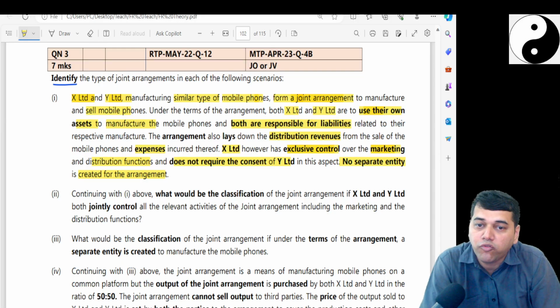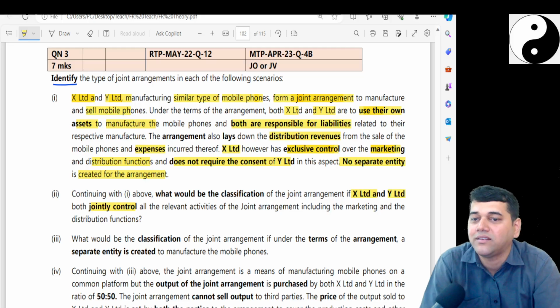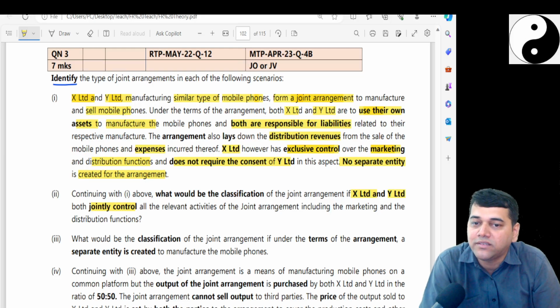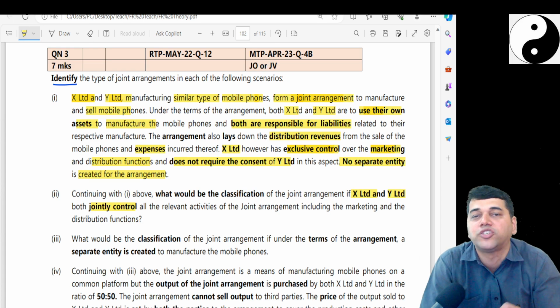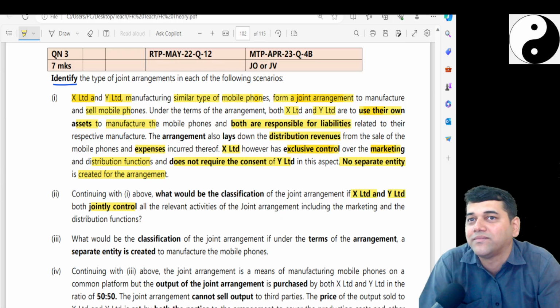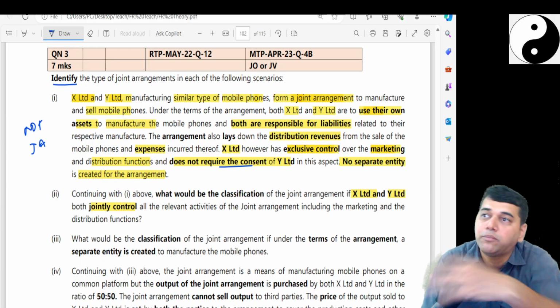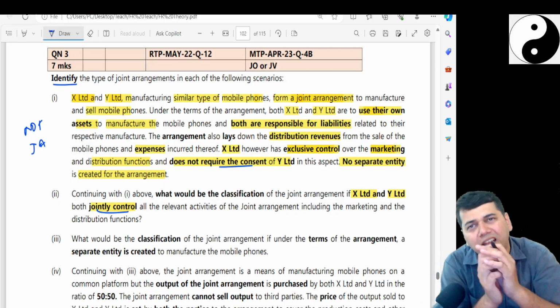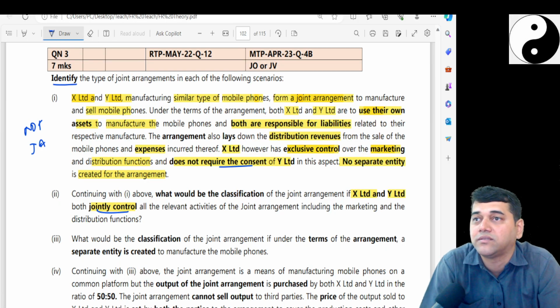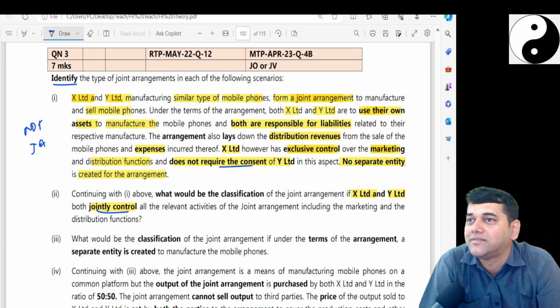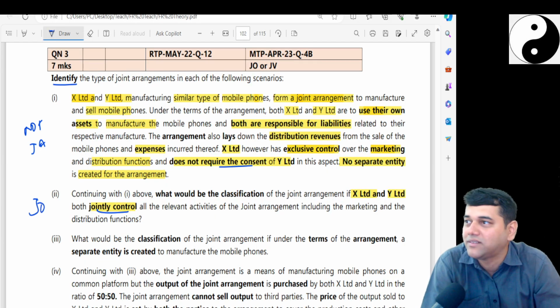Continuing with the above, what would be the classification of the joint arrangement if X and Y jointly control all the relevant activities of the joint arrangement, including marketing and distribution function? Now, what is your opinion? First of all, I will tell you my opinion. It is not a joint arrangement. Why? Because marketing is taken over by X. They say that, look, that is also taken over by both, and it is actually jointly controlled in all aspects. Then what is the classification? Joint operation. Very good. Clear?